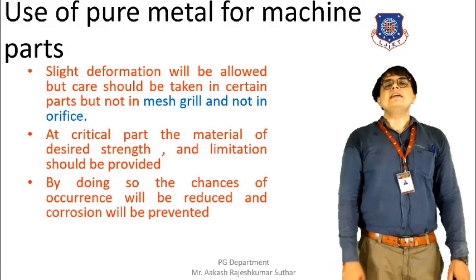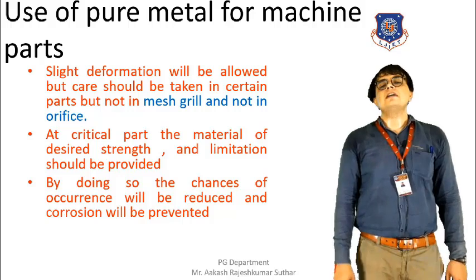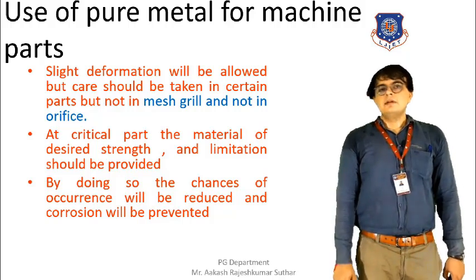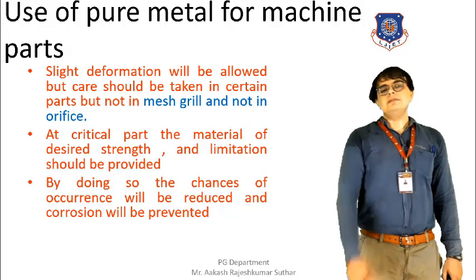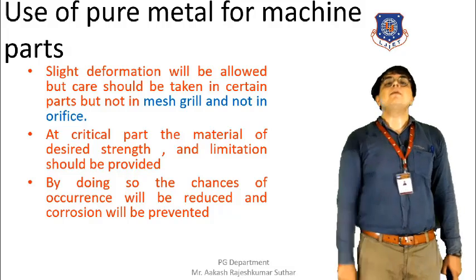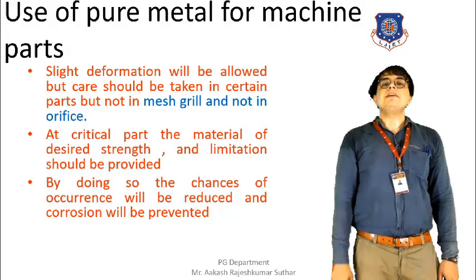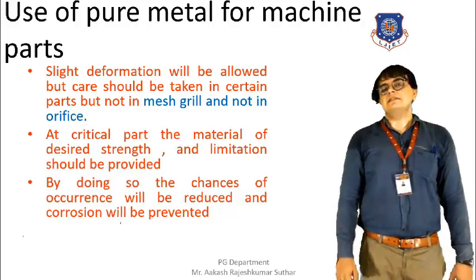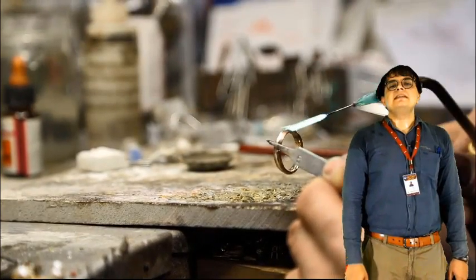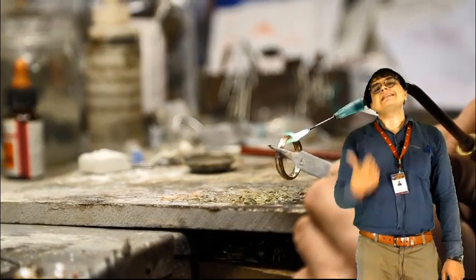And as I have said earlier also, the chances of the occurrence of the corrosion can be reduced. By doing so, the design life will be increased. Now moving towards the next type of method for the prevention of the corrosion. Here, you can see behind me, a person is applying heat to the metal.